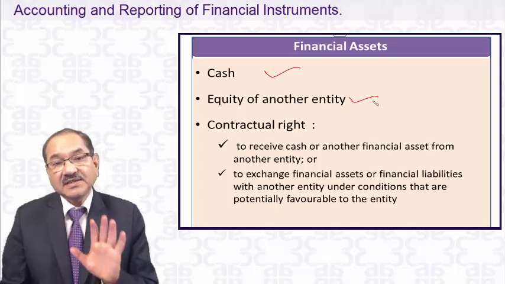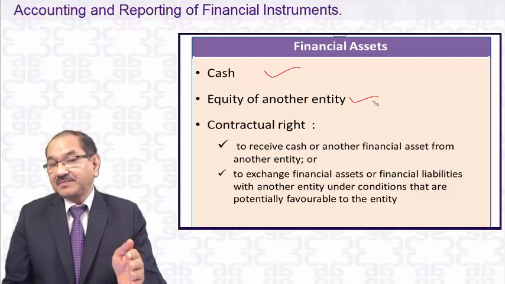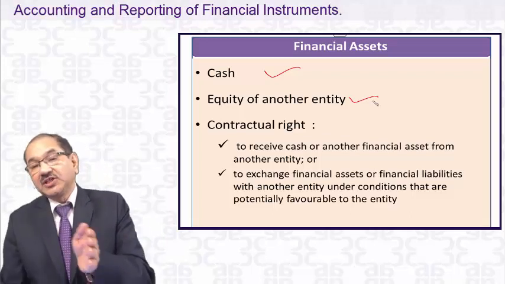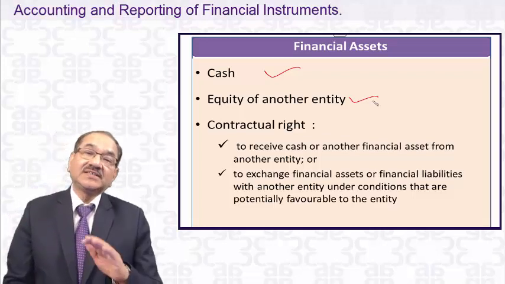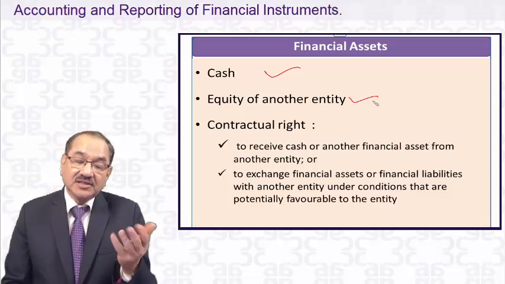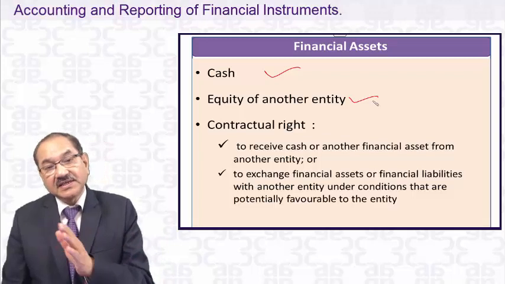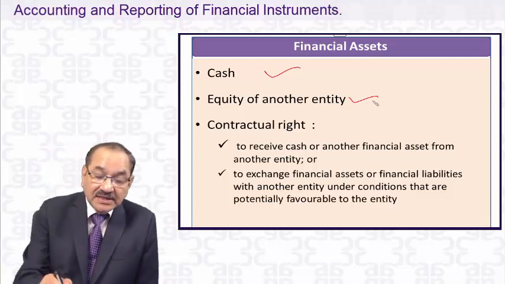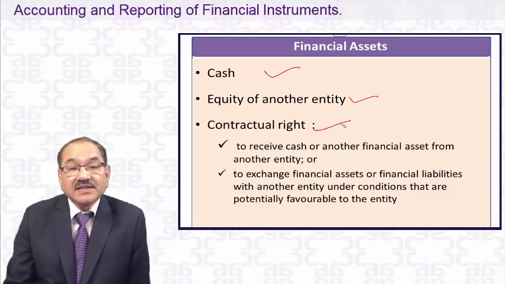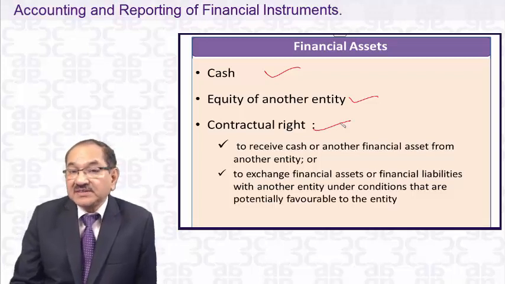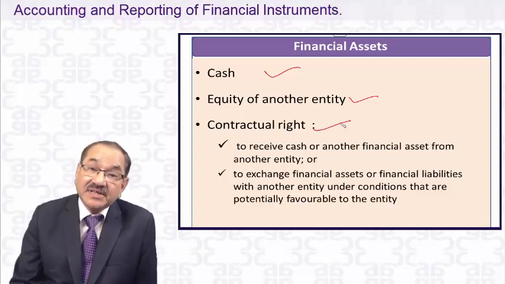Equity of another entity is a financial asset, because if X Limited has made an investment in the equity of Y Limited, X Limited is showing it as a financial asset. So it is the equity of another entity. It's a financial asset. But then come the other definitions, other principles which have been laid down.